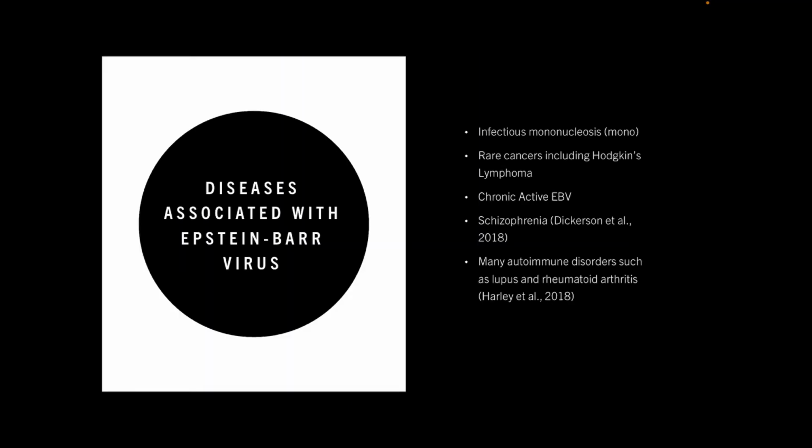So there are many diseases associated with Epstein-Barr virus. The first is infectious mononucleosis, or mono, also known as the kissing disease, because it's caused by saliva transmission. Rare cancers including Hodgkin's lymphoma, CAEBV, or chronic active EBV. We're now realizing that schizophrenia is associated with Epstein-Barr virus, as well as many autoimmune disorders like lupus and rheumatoid arthritis, and now MS.